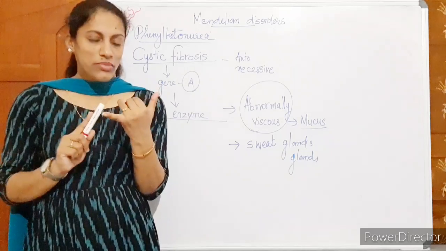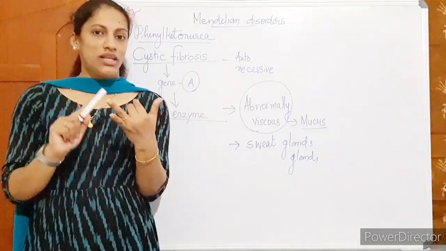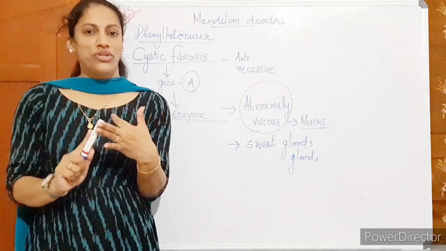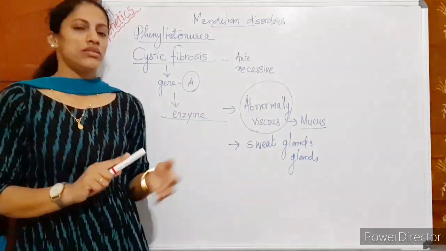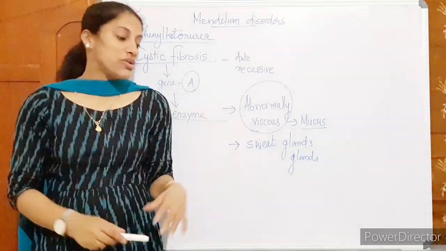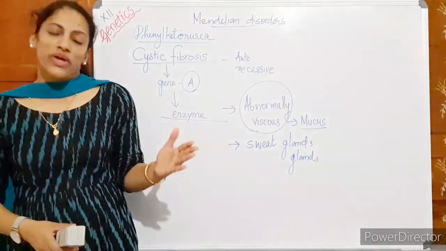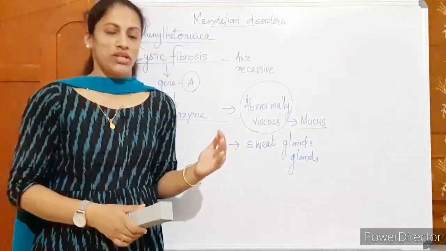So we discussed mainly Mendelian disorders: sickle cell anemia, thalassemia, phenylketonuria, and just two sentences about cystic fibrosis. All these disorders are autosomal recessive disorders. The first two we discussed were sex-linked recessive disorders.